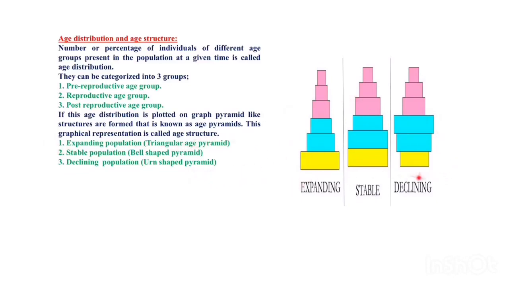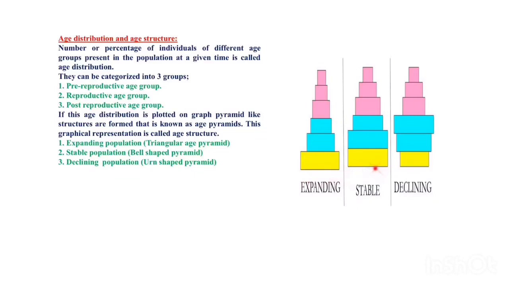When these different age groups are plotted on the graph, we get three types of pyramids: triangular pyramids, bell-shaped pyramids, and urn-shaped pyramids. What do they tell? First, what is an expanding population? An expanding population is a type of population where the number of pre-reproductive age individuals is greater when compared to the other two age groups. Such a population is called an expanding population.